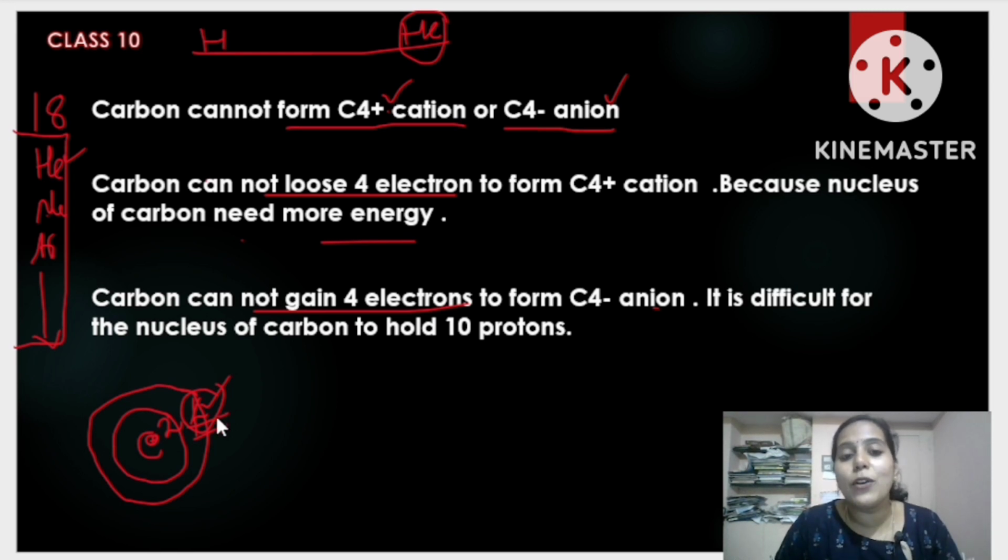It is difficult because the nucleus of carbon needs more and more energy. So that is the reason it cannot form a C4+ cation. Similarly, carbon cannot gain 4 electrons also. It cannot gain 4 electrons.